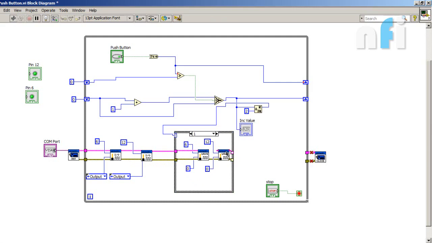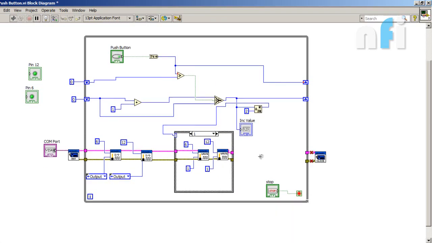You have to just write the value either 1 or 0. And your default case will never come, so we'll connect these terminals directly.